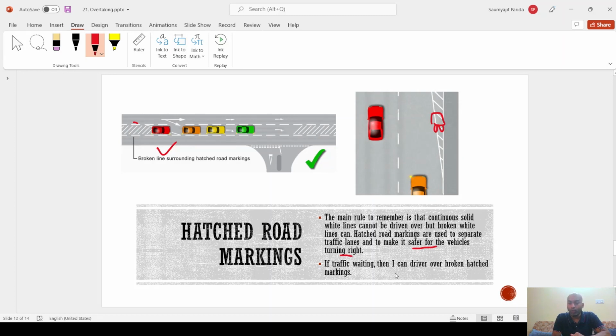If traffic is waiting, then I can drive over the broken hashed markings. So don't get confused about whether I should drive over the hashed markings or not. If it is a broken line, I can drive over it. If there is no broken line, then I cannot use that space for driving.